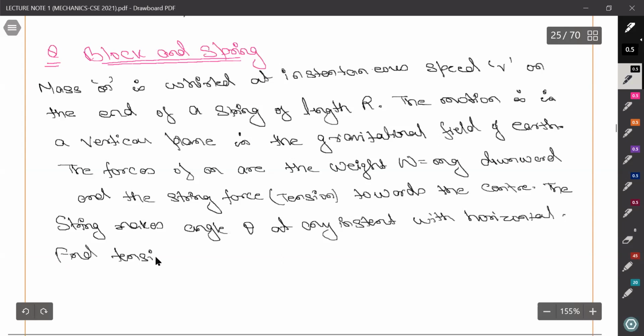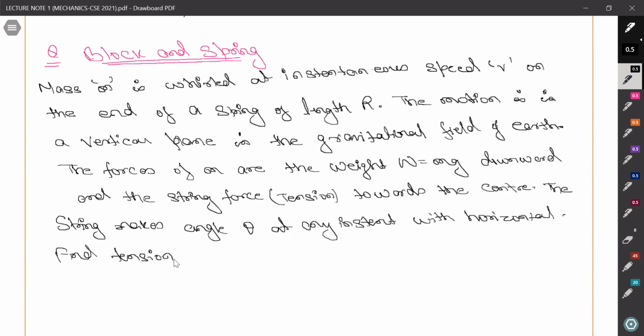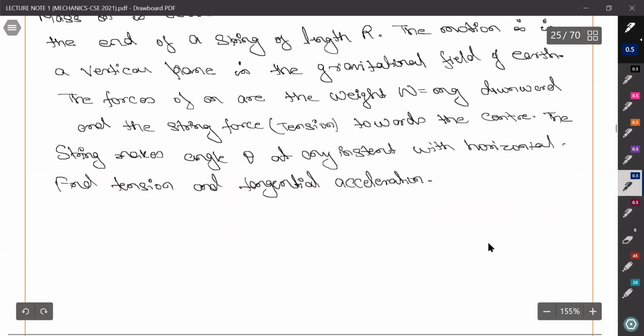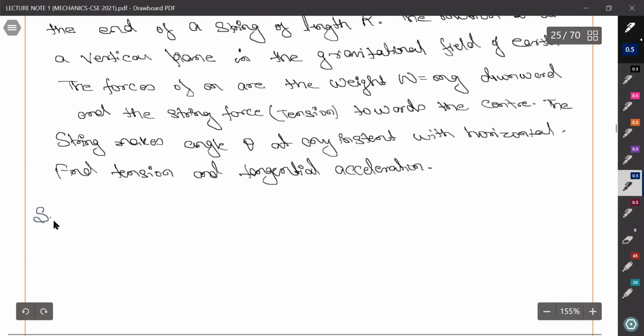We need to find the tension and tangential acceleration. Pause the video and start solving on your own, and then come to the solution.